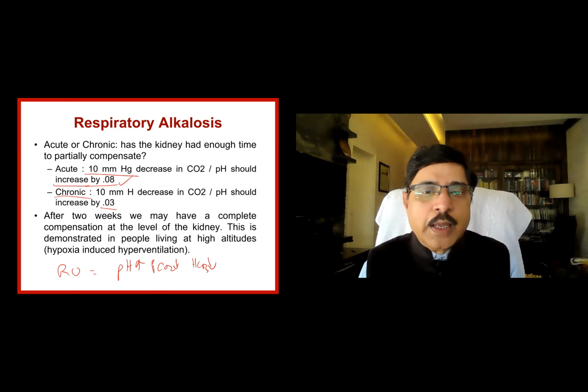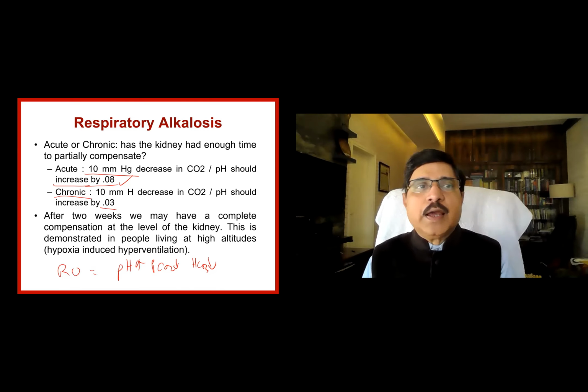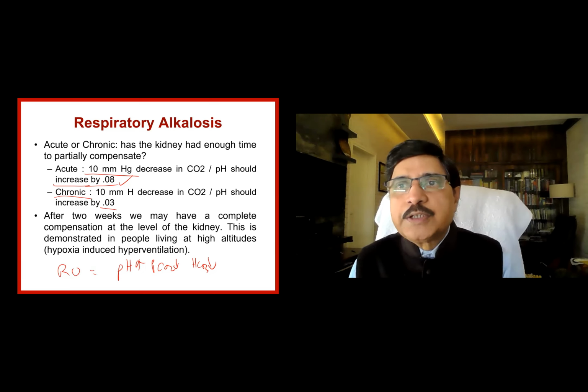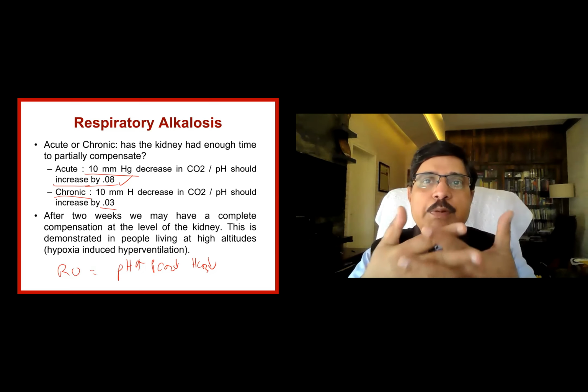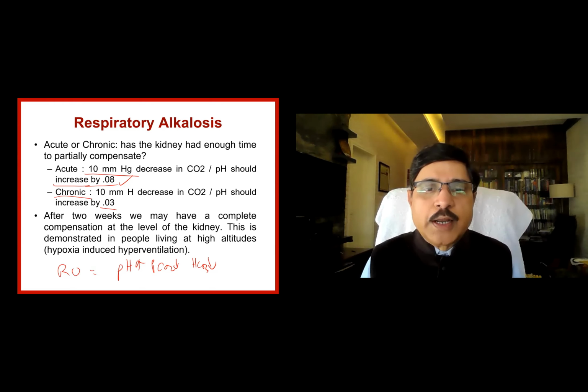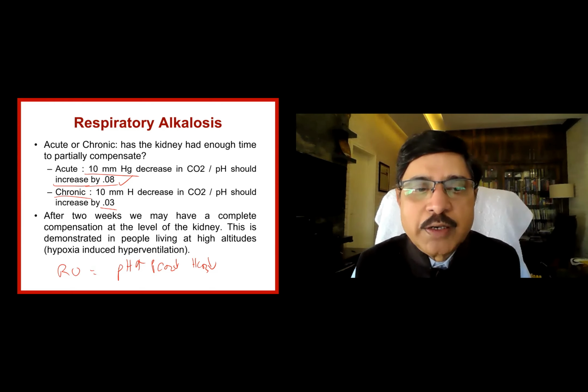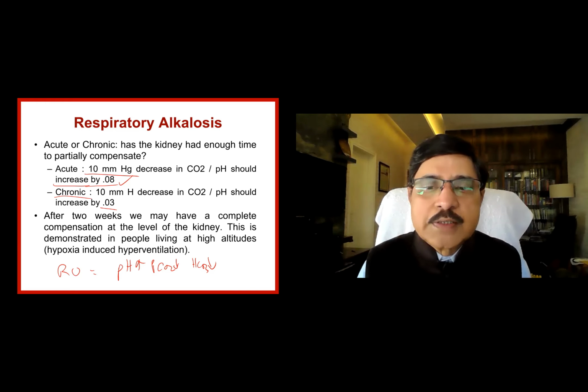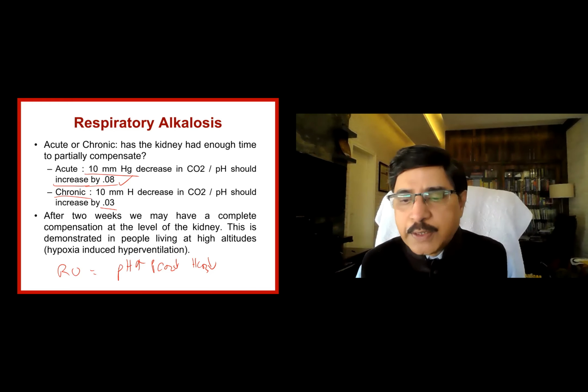high altitudes. Hypoxia-induced hyperventilation. In high altitudes, what happens? The oxygen partial pressure is lower. Because the oxygen partial pressure is lower, the amount of oxygen absorbed in each breath is lower. So your body tries to compensate by producing hyperventilation. This is exactly what happens in exercise also. If you do vigorous exercise, there will be hypoxia. To compensate, the body tries to draw in more oxygen by increasing the respiratory drive. But it is short-lived. After the exercise stops, it is corrected again. Whereas in high altitudes, people reside for some time, and they get into respiratory alkalosis.